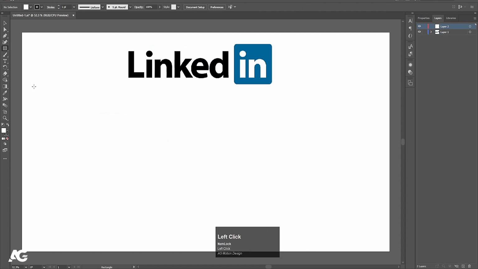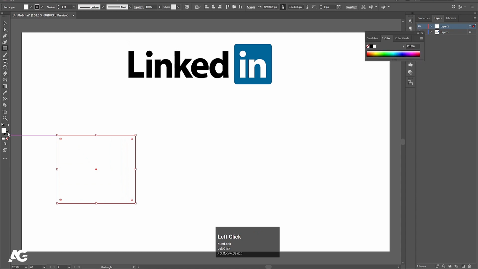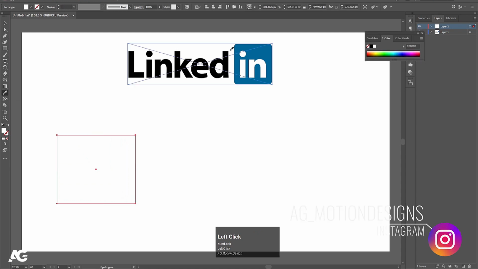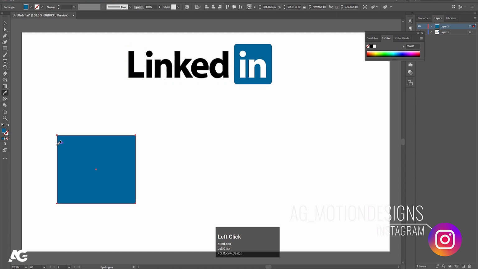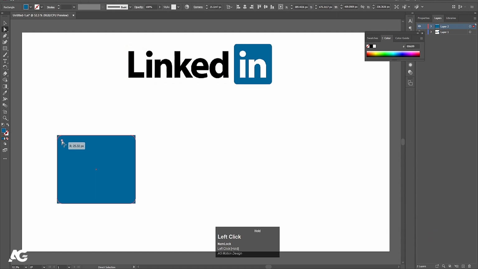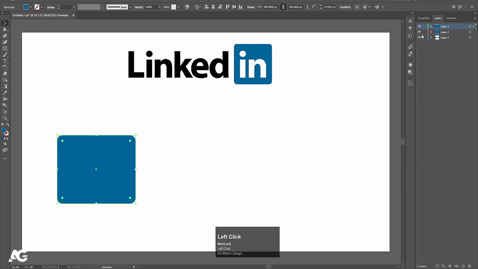I'm going to select my rectangle tool and let's create one rectangle like that. I don't want any stroke, so delete the stroke, and from color, with the help of this eyedropper, I'm going to choose this color. Press A on keyboard and make this corner circular like that. Now press V for selection. Select this, hit Ctrl C, create a new layer, press Ctrl Shift V to paste in place and let's hide it.